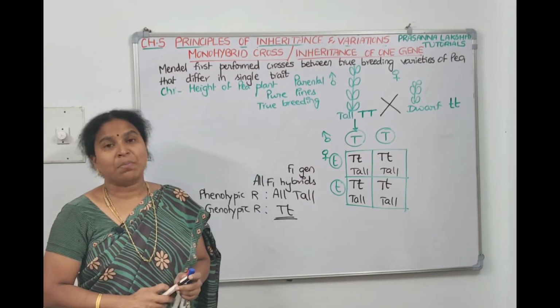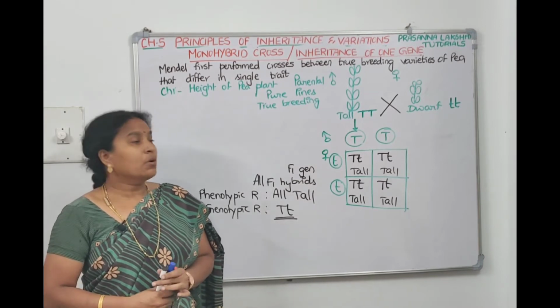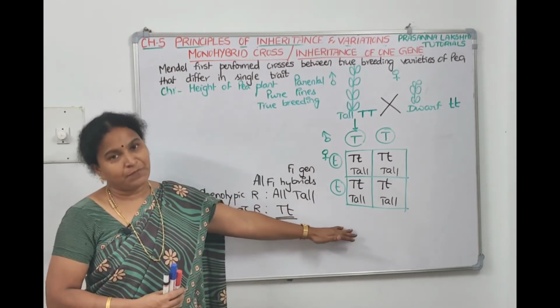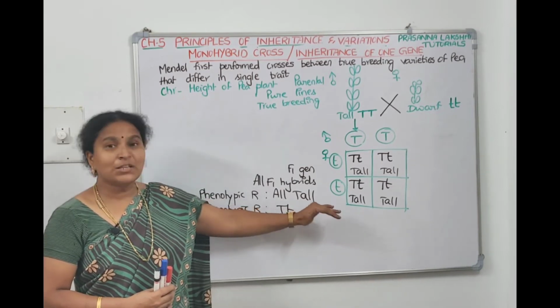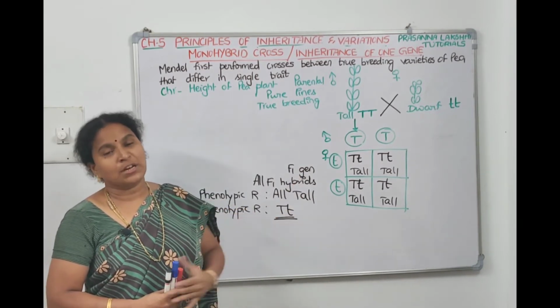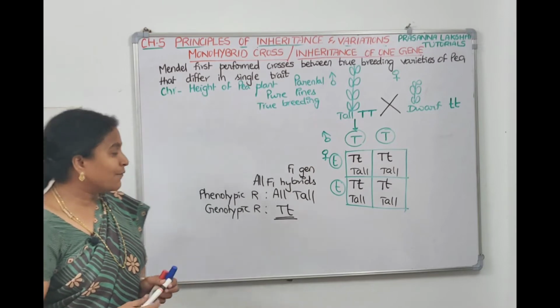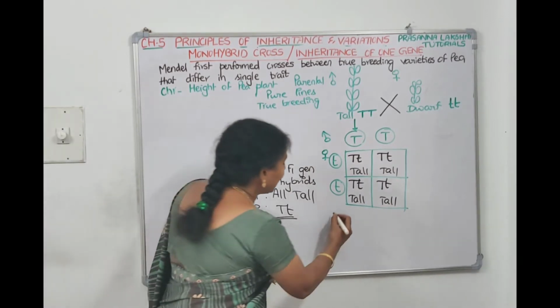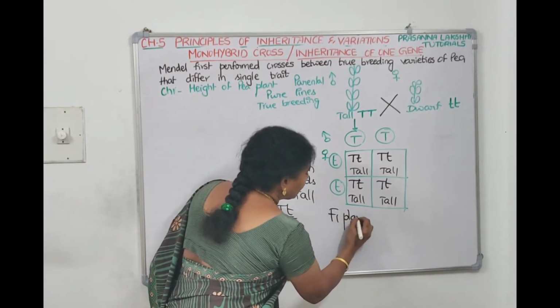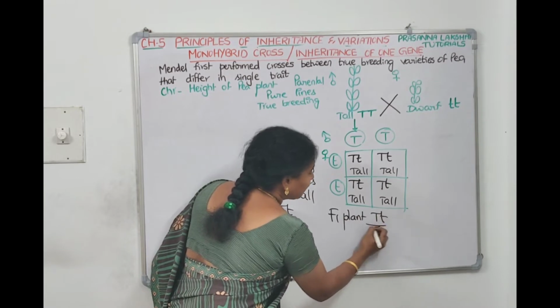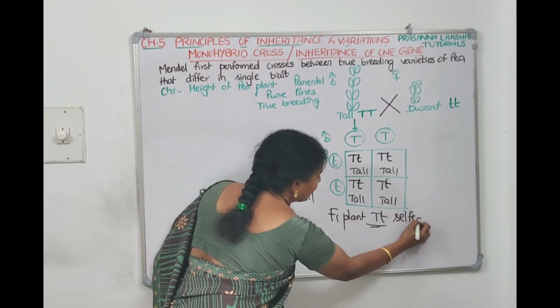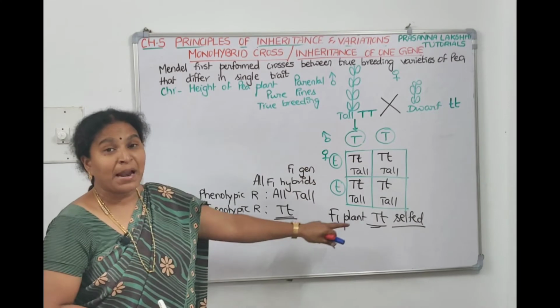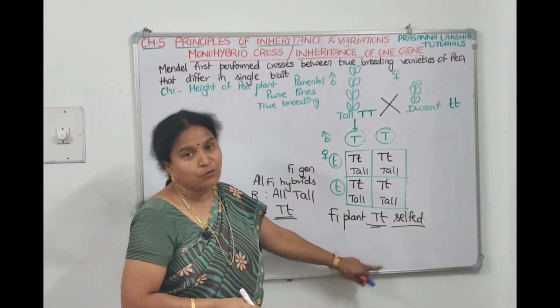These F1 generation plants are fertile. So he got the seeds of the F1 plants, and when these F1 seeds were grown, he got the F2 generation. Now how do we write the F2 generation? If you take the F1 plant, and the F1 plant is self-pollinated, if the F1 plant is selfed, then you will get the F2 generation.